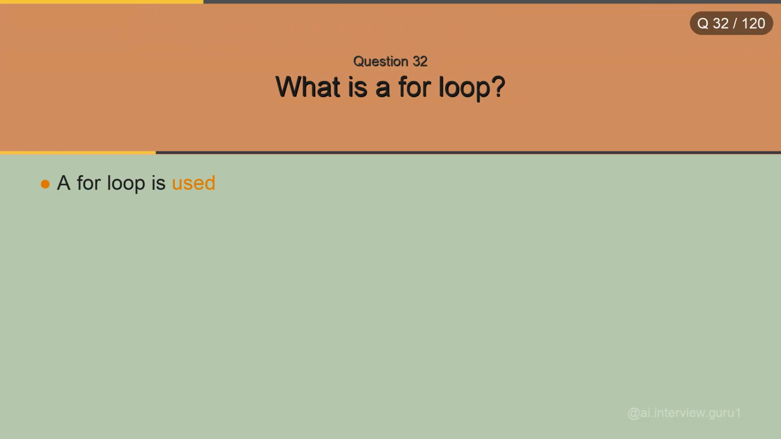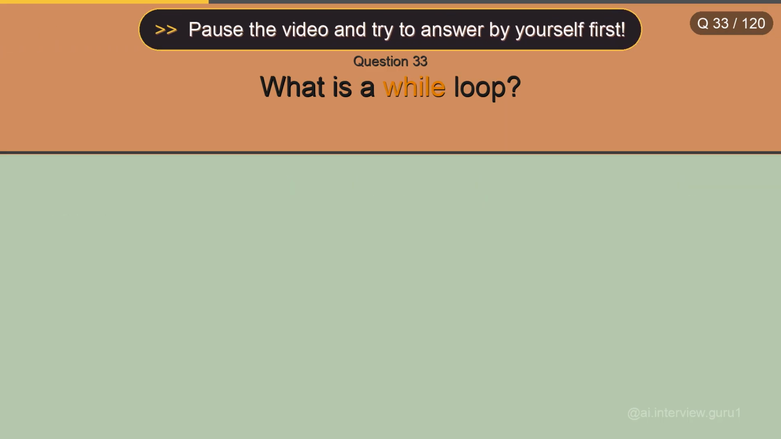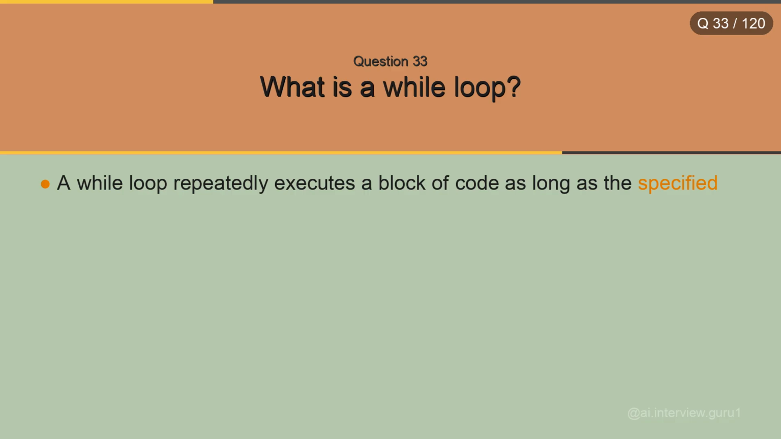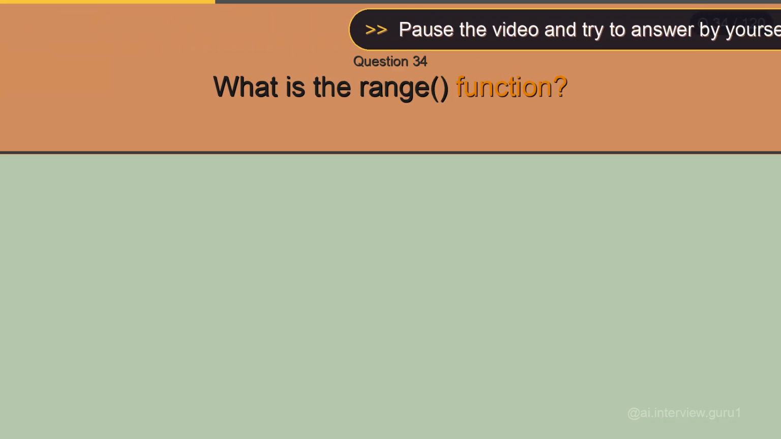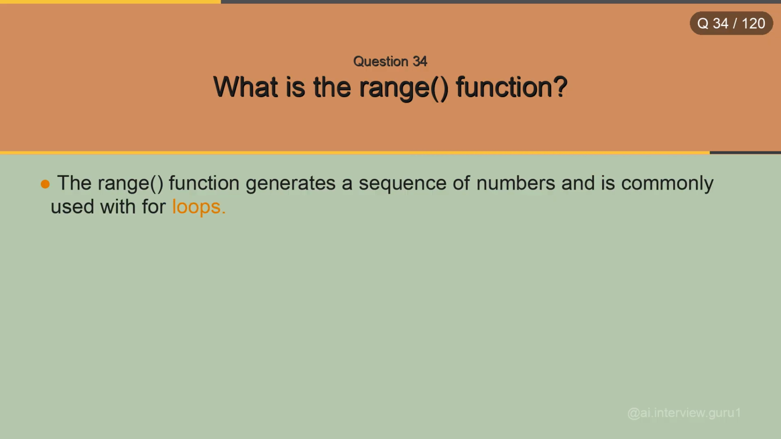A for loop is used to iterate over a sequence such as a list, tuple, string, or range. What is a while loop? A while loop repeatedly executes a block of code as long as the specified condition is true. What is the range function? The range function generates a sequence of numbers and is commonly used with for loops.